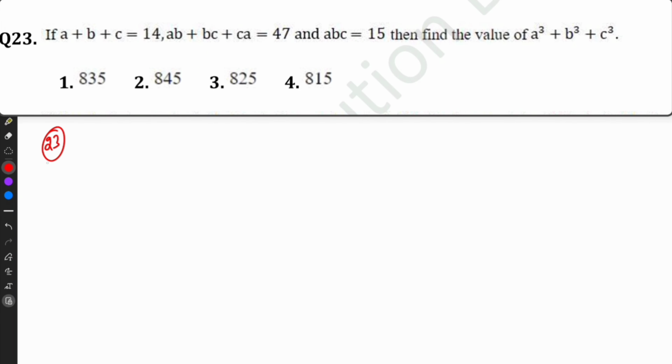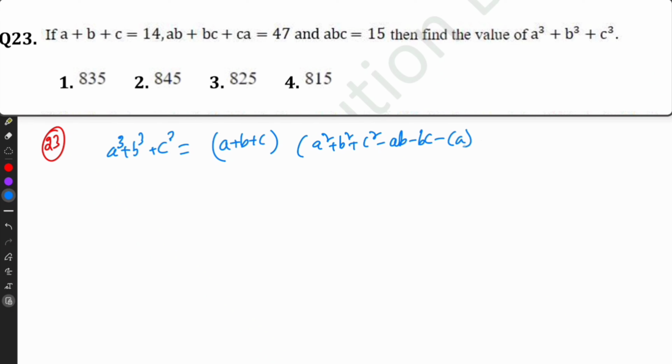Question number 23. A plus B plus C is 14, AB plus BC plus CA equal to 47 and ABC is 15. Find the value of A cube plus B cube plus C cube. Formula is A plus B plus C into A square plus B square plus C square minus AB minus BC minus CA plus 3ABC. So we know that A plus B plus C equal to 14. We know that minus of it will be minus 47.